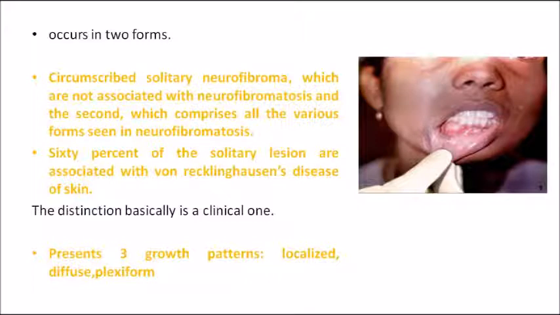Okay, and how does it appear? They are circumscribed solitary neurofibroma, and they're not associated with neurofibromatosis. And second type, as I told you, is in association with von Recklinghausen's disease. And growth pattern, if you see, it can be seen as a localized lesion, or as a diffuse lesion, or as a plexiform lesion. So three types of growth patterns are there: localized, diffuse, and plexiform.